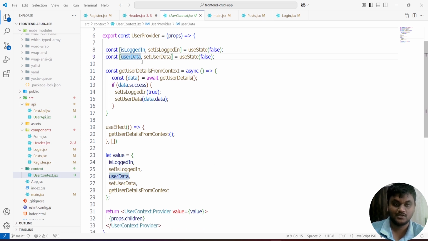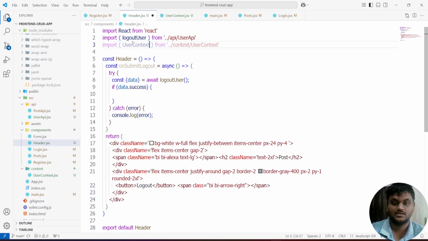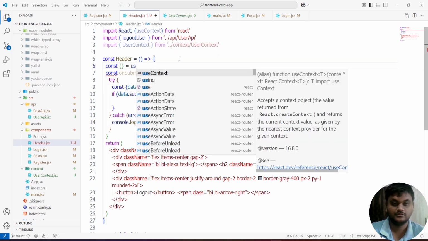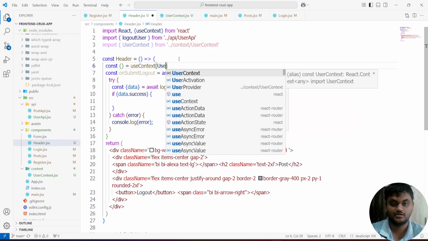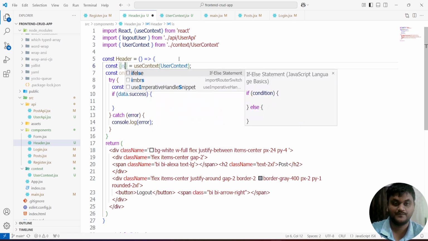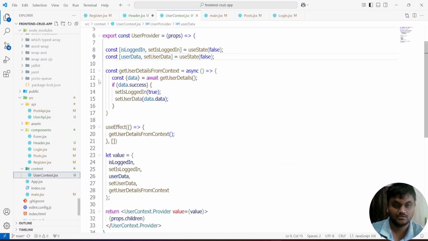Then later we are going to navigate to the login page. First call the user context, using useContext of user context. In this we are getting the set is logout, set is logged in.